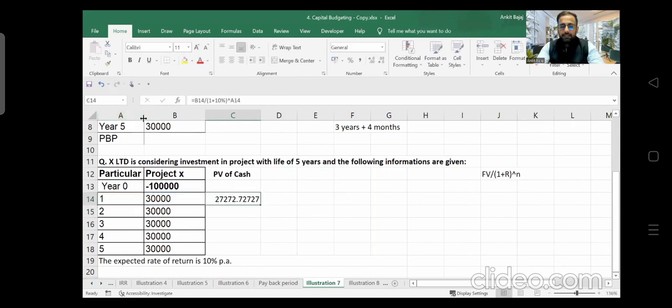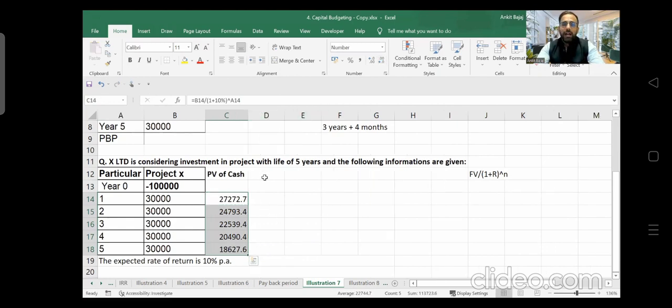And I will press enter here. I will copy these values, right? So I have calculated the present value, right? Here I am able to calculate the present value. Is it clear how I have calculated the present value? Are you able to understand?